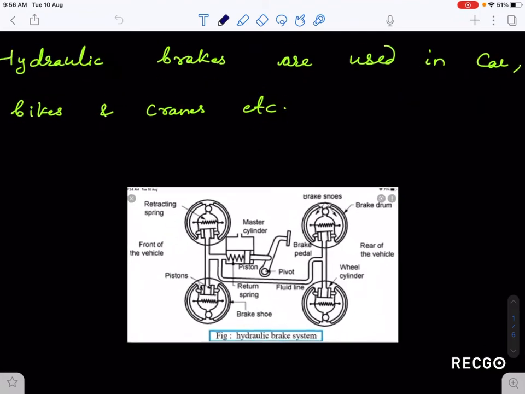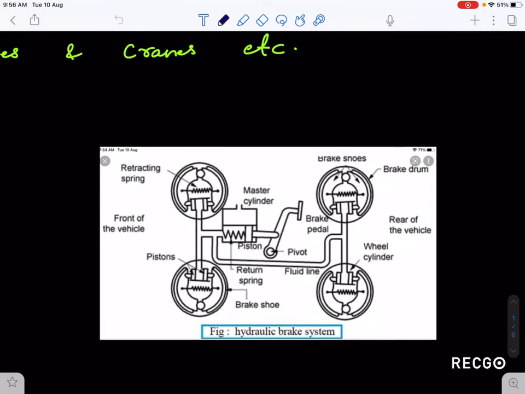So this is a diagram which I am making here. These are the four wheels of the car. Suppose 1, 2, 3, 4 wheels of the car and this is the brake. So how this system will work we will try to understand in this lecture. When you press this brake, what will happen? This is directly connected with the master cylinder and all these things which we are going to discuss in today's class.